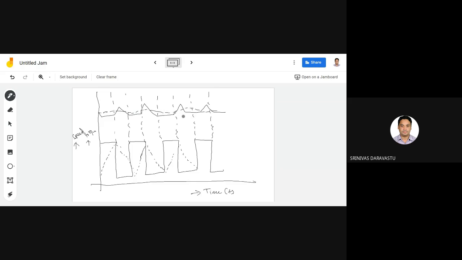Now this is the speed with flywheel. Now this one is the speed without flywheel.